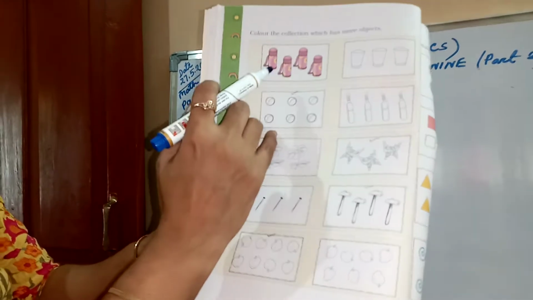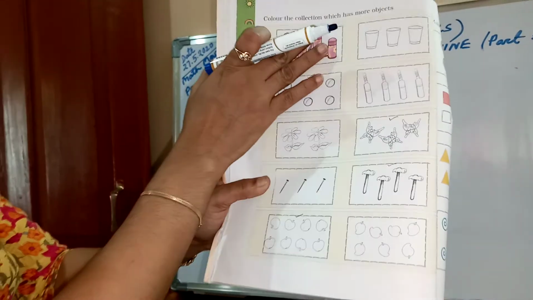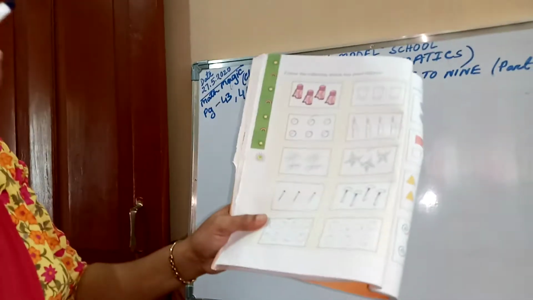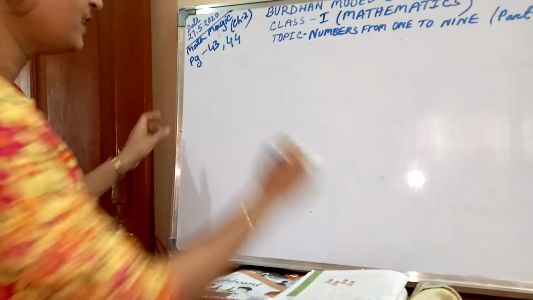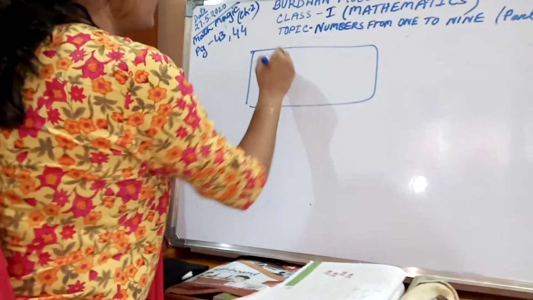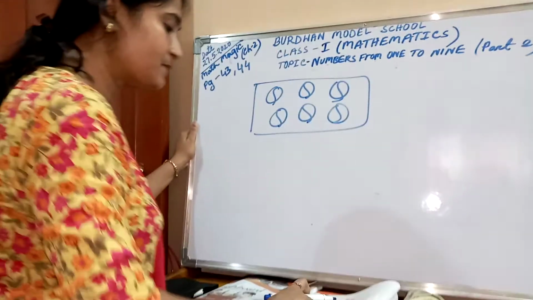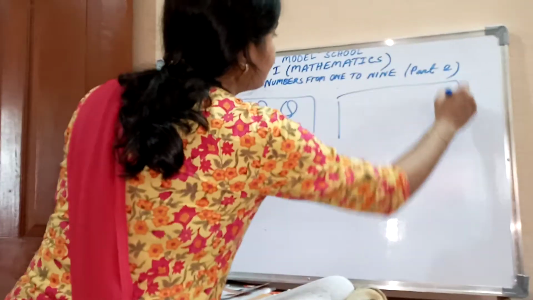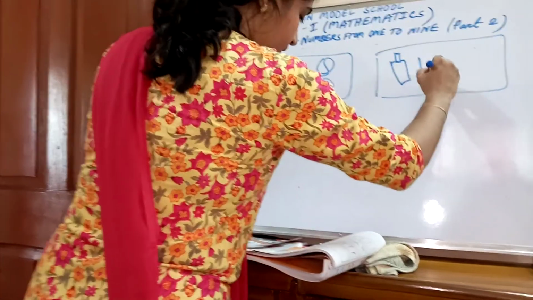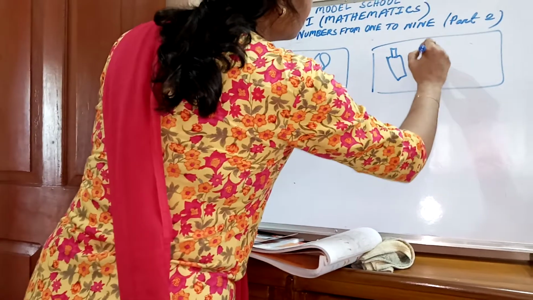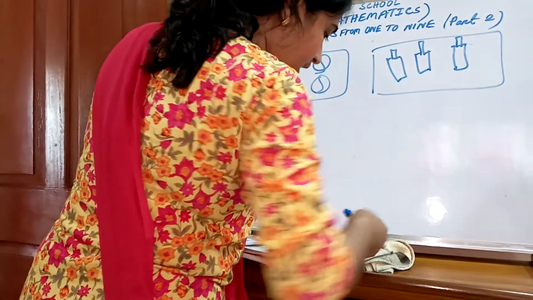This is already colored. This is pink color. Here it is colored, and this is not. And now the next one is ball and bat. In the first, how many balls are there? 1, 2, 3, 4, 5, 6. 6 balls. And how many bats are there? 1, 2, 3. You have to color, okay children?